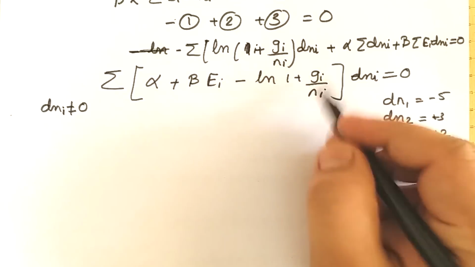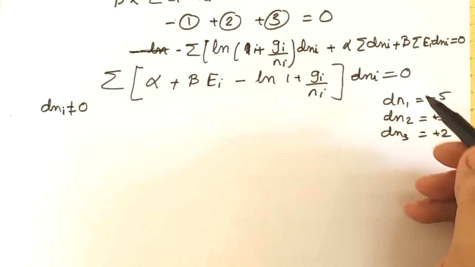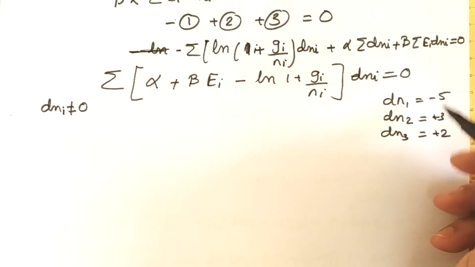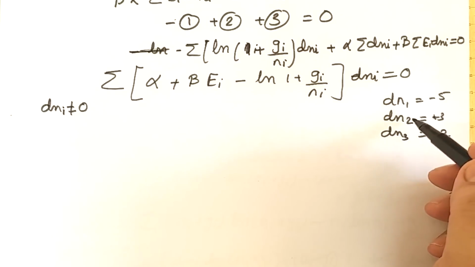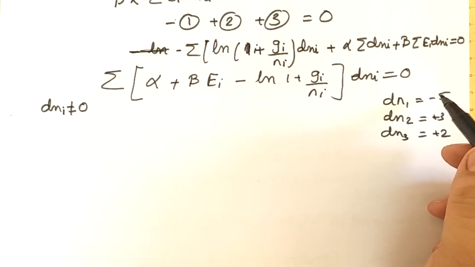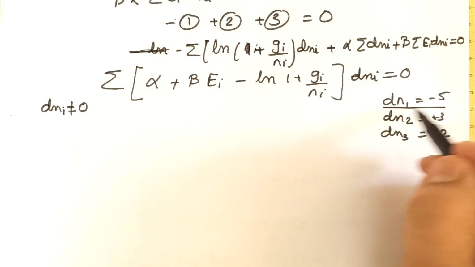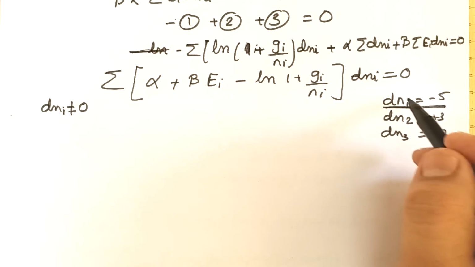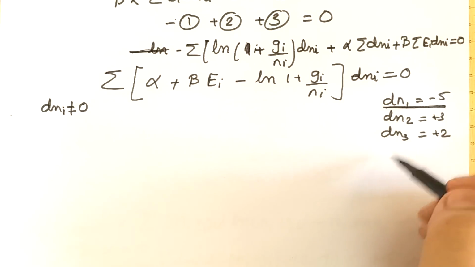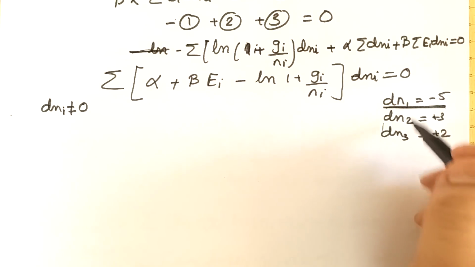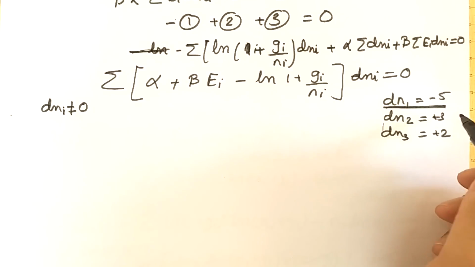Yes, their sum will be equal to 0, the sum of dn1 plus dn2 plus dn3 is equal to 0. But the individual changes dn1, dn2 and all, the changes in the number of particles, are independent of each other, so this is not equal to 0.